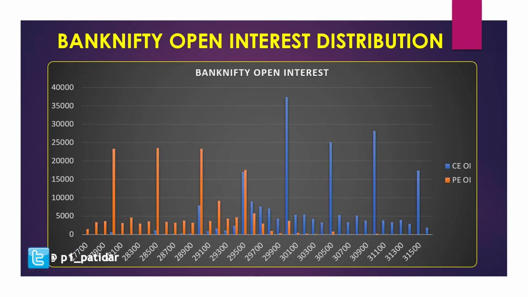So it is better if you take 27,900 on the PE side, so that you will be selling at or below 27,900. And if you see the resistance, it is at 29,900, which is very close to the current trading price. So if the weekly picture continues, it means that Bank Nifty is also going to go down.